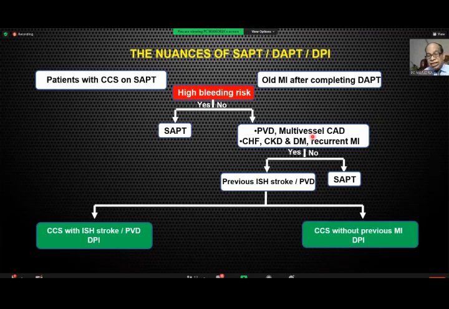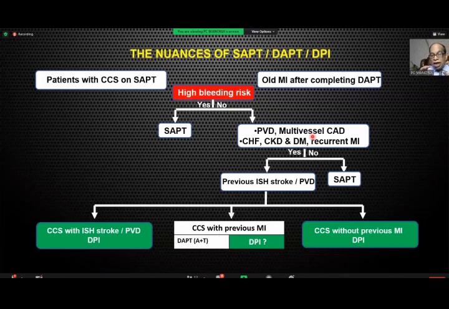If you have a CCS patient without previous MI, if there's no MI, again, the choice is DPI, DPI, and DPI. But the big question is, if you have a CCS patient with previous MI, DAPT seems to be the preferred approach, because I've shown you the decrease in MI in the COMPASS trial is only a numerical decrease.